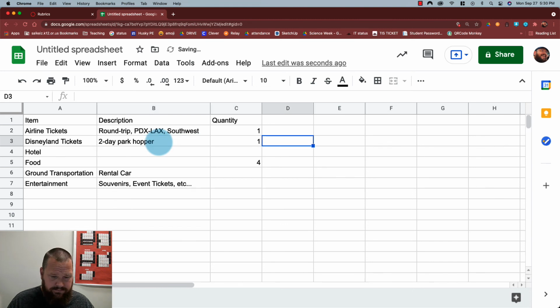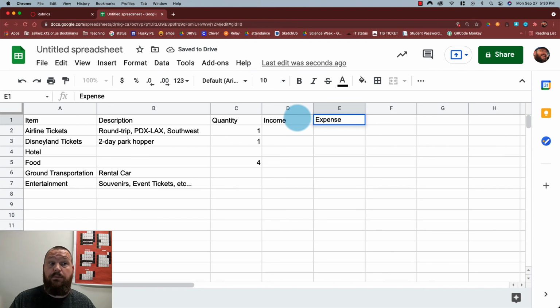And let's put in an income column. That's money that we're going to receive. And let's put an expense column, and that's where most of these things are going to end up. In fact, all the ones we've listed so far, the expense column is how much it's going to cost me. And then I'm going to add one more. I'm going to say total expense.